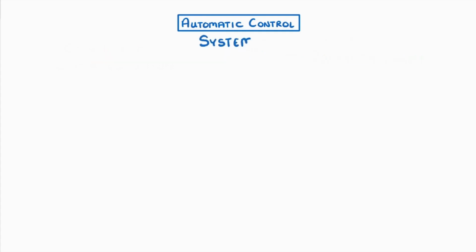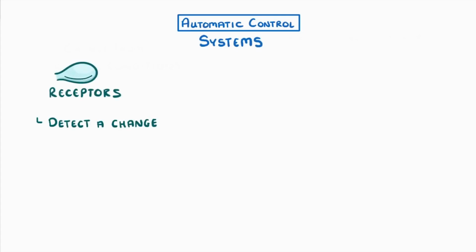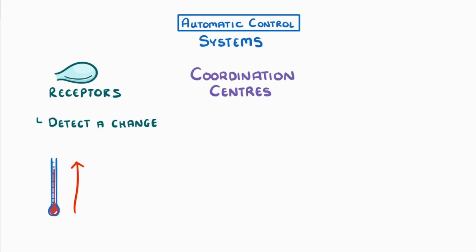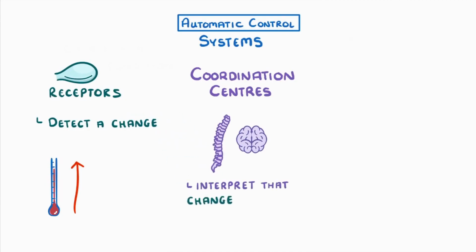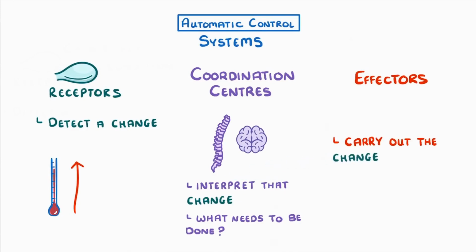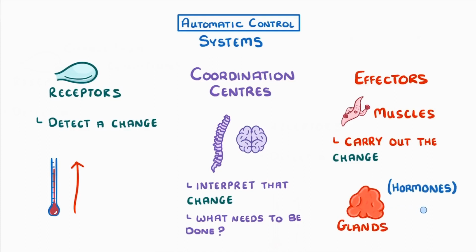Automatic control systems have three main components: receptors, which detect a change, such as a rise in temperature; coordination centers, such as the brain or spinal cord, which interpret that change and decide what needs to be done about it; and finally, effectors, which carry out the change. Generally, these are either muscles that contract, or glands that release hormones.